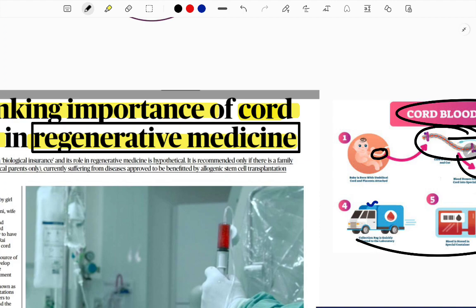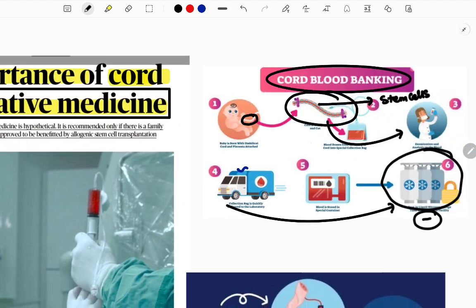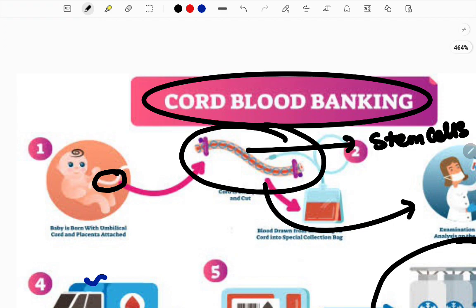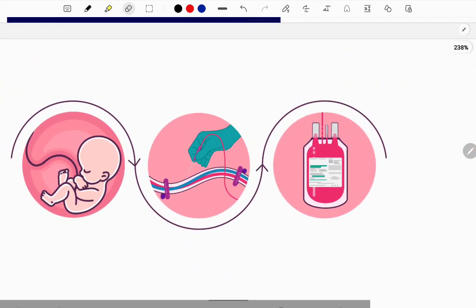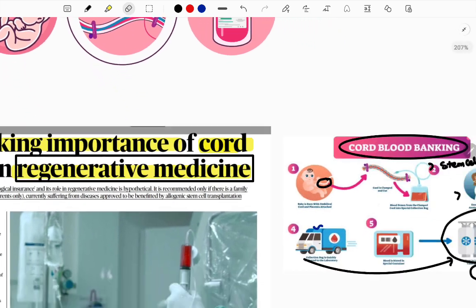But with stem cell therapy, stem cells in the future can turn into regenerative medicine. Even now it is a strong example of building our body parts, as stem cells help in developing into human cells. So that has major importance in the future and the present. When you are collecting stem cells, the most effective stem cells are present in this cord. That is why cord blood is very crucial, so doctors collect it from the baby and store it in cold storage. That is what is called cord blood banking.